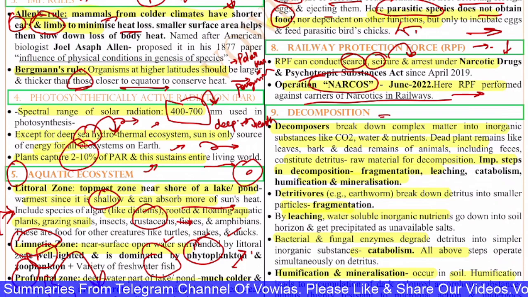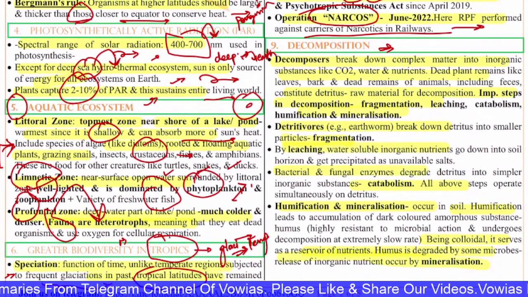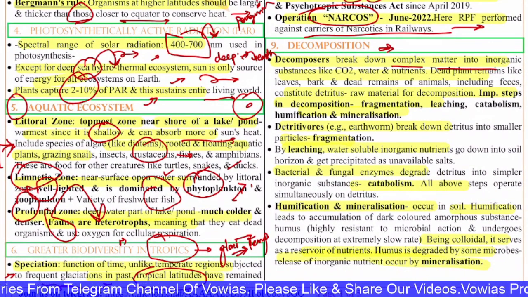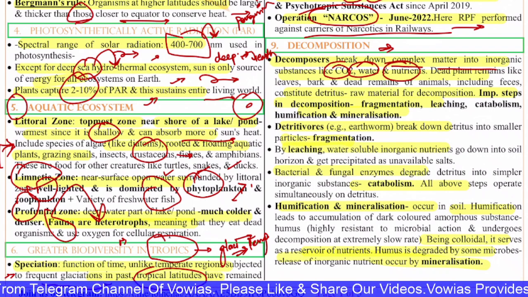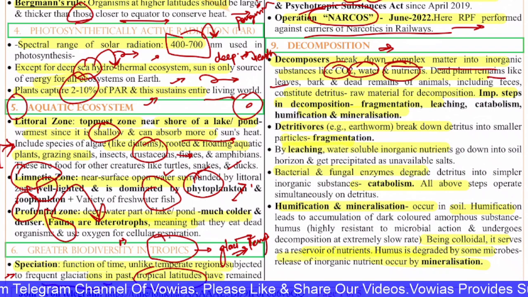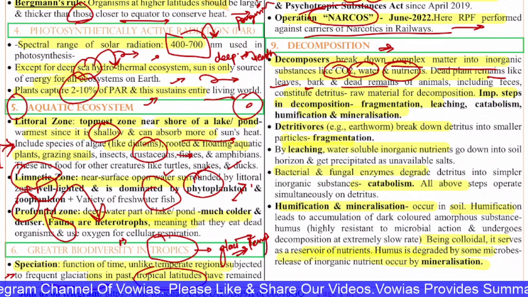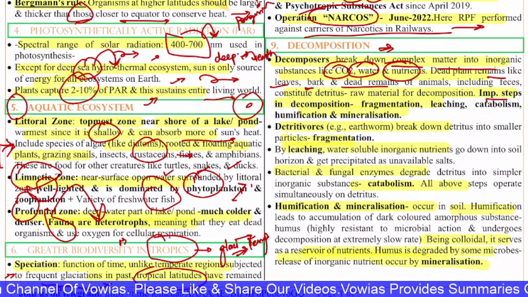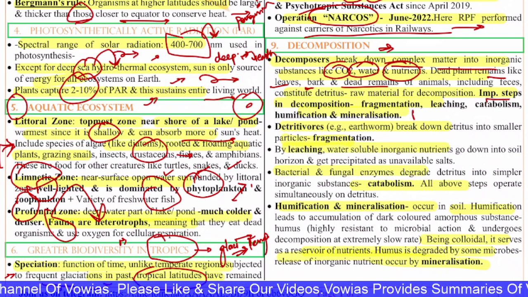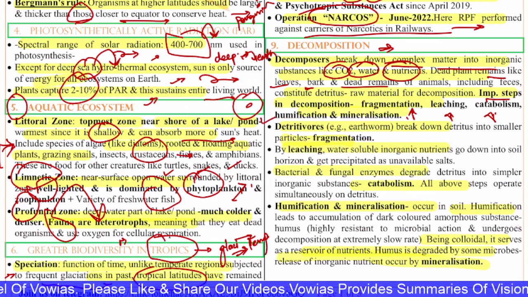The 9th question is with regard to decomposition. Decomposers break down complex matter into inorganic substances like CO2, water and nutrients. The dead plant remains like leaves, bark and dead remains of animals, including faeces, constitute the detritus, the raw material for decomposition. The important steps in decomposition are fragmentation, leaching, catabolism, humification and mineralization.